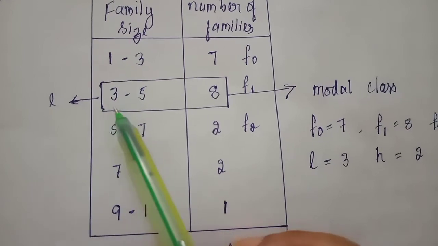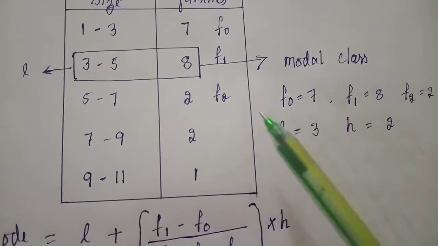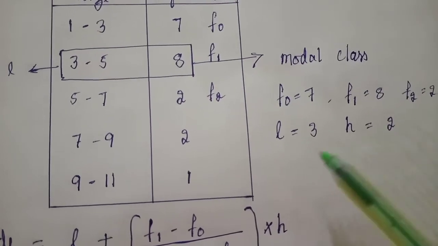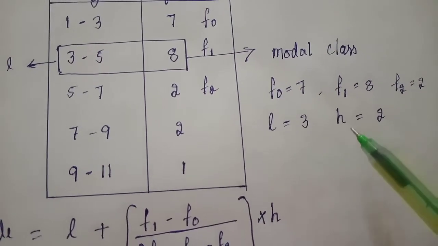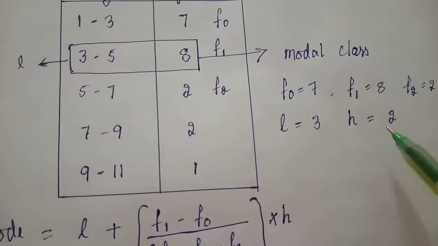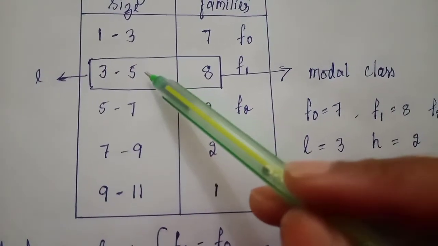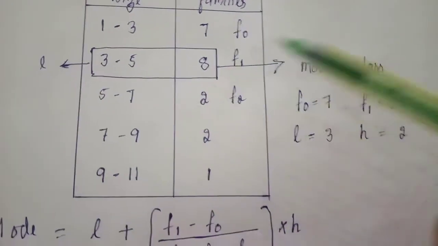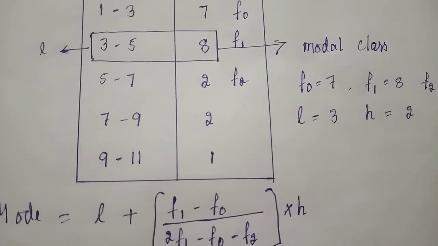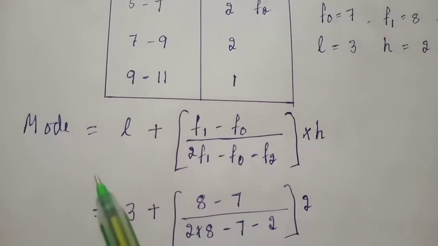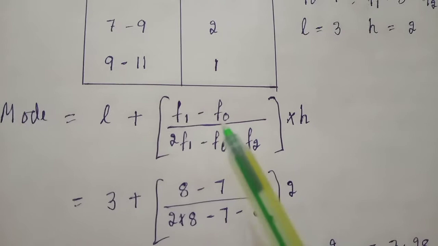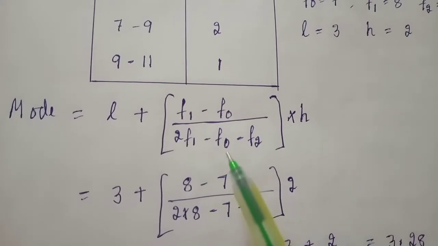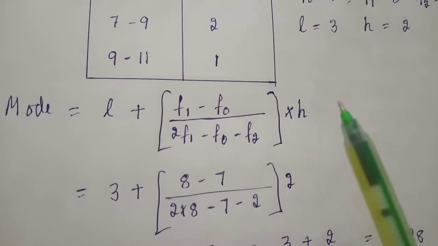What is the lower limit here? 3. So write down: f0 is 7, f1 is 8, f2 is 2, lower limit is 3, and we also need h, the class size. How to find the class size? You can see here 5 minus 3, 7 minus 5; everywhere the class size is 2. So h is 2. Now the formula to find mode equals L plus (f1 minus f0) divided by (2f1 minus f0 minus f2), into h.